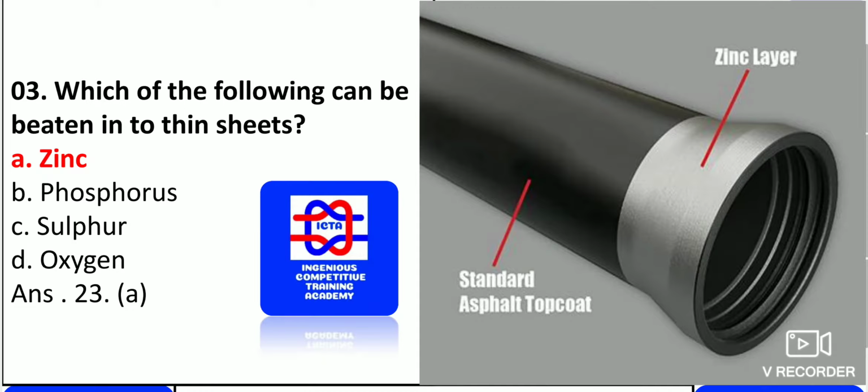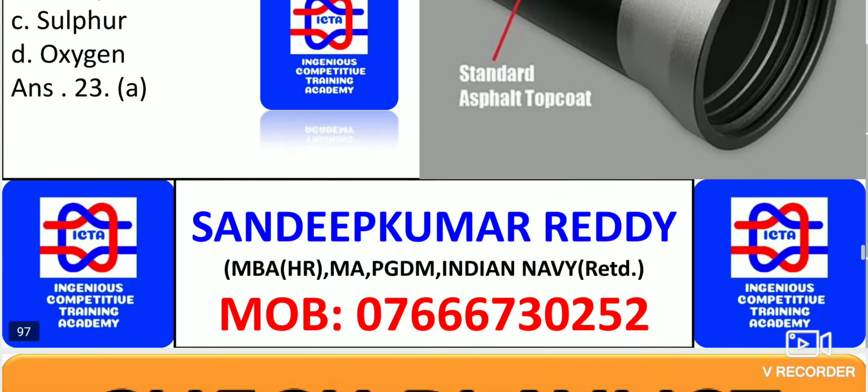As you can see, the zinc layer is coated around the iron in order to prevent rust. In that the zinc is coated around the iron, so that is known as the galvanization process. Phosphorus is used in matchboxes and oxygen is used for inhaling purposes.